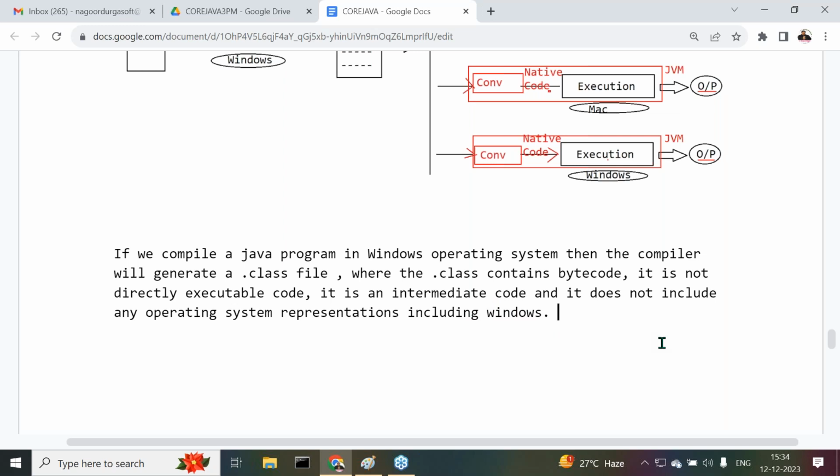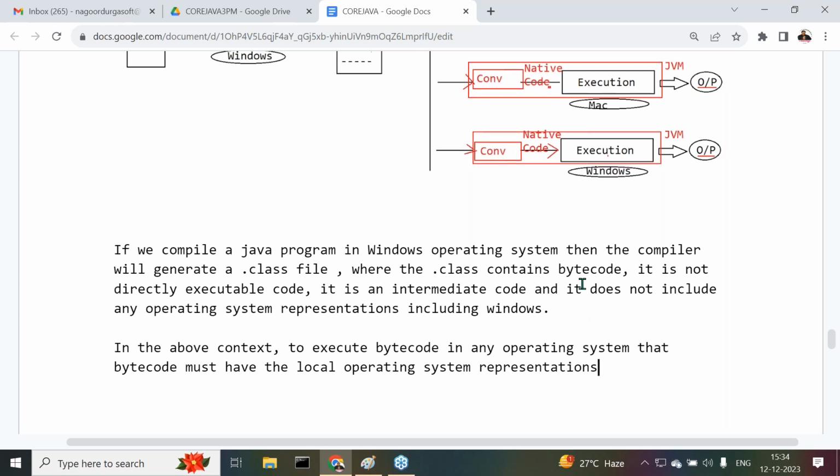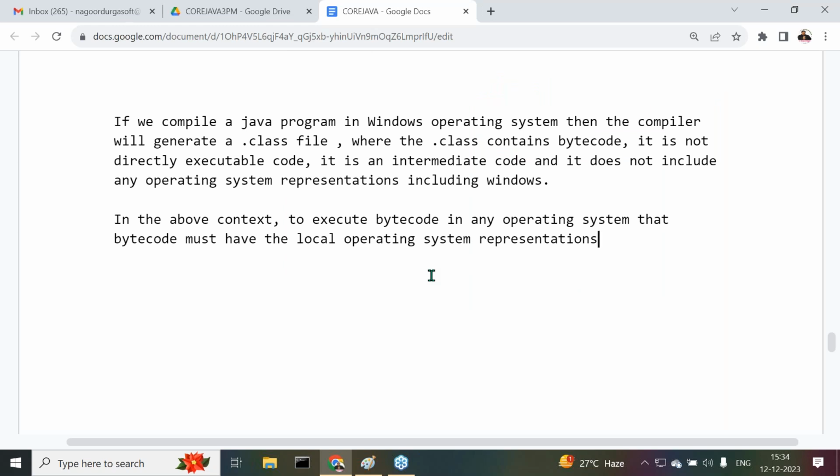Okay, fine. Now, in the above context, to execute bytecode in any operating system, that bytecode must have the local operating system representations.